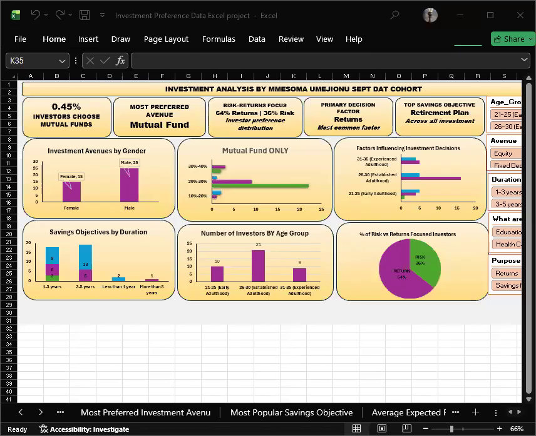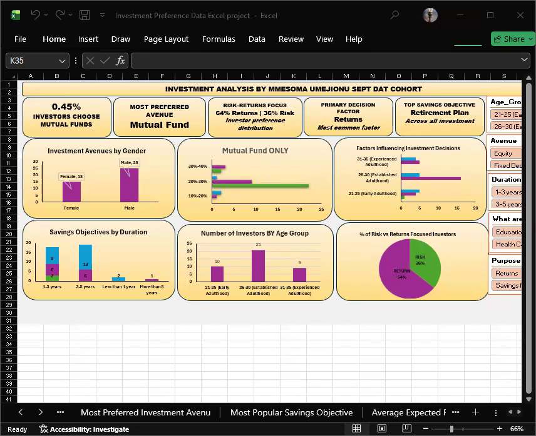Hello, my name is Mesoma Umejono, and today I'll be walking you through an overview of the investment analysis dashboard, which provides us insights into investor preferences, risk appetite, savings objectives, and key decision drivers across different demographic groups.